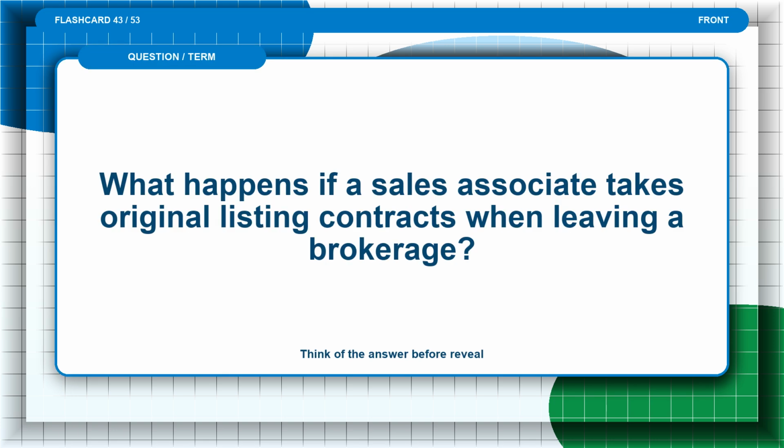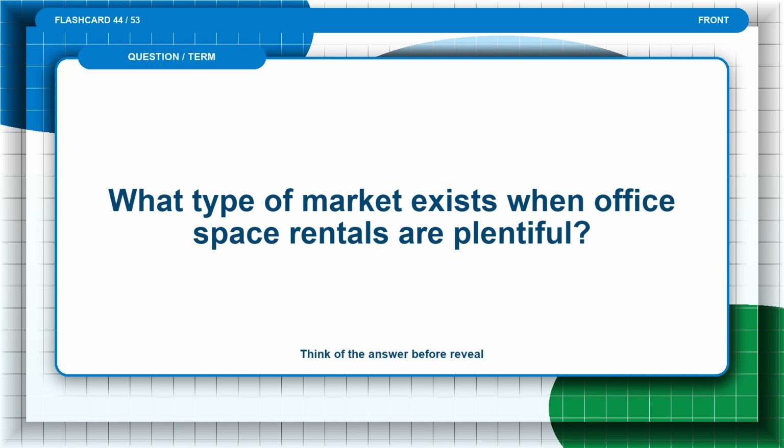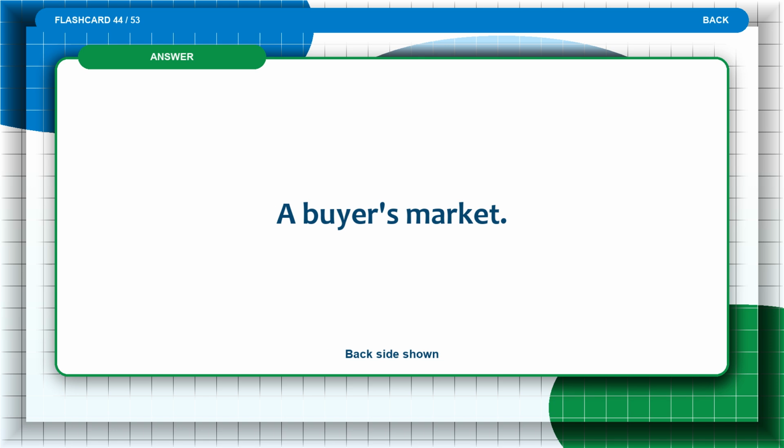Flashcard 43. What happens if a sales associate takes original listing contracts when leaving a brokerage? Think of the answer before the reveal. The answer is, if a sales associate takes original listing contracts, they could be charged with a breach of trust. Flashcard 44. What type of market exists when office space rentals are plentiful? Think of the answer before the reveal. The answer is, a buyer's market.